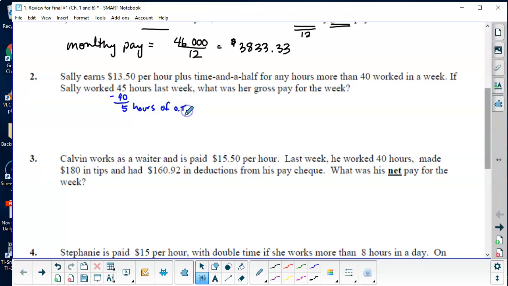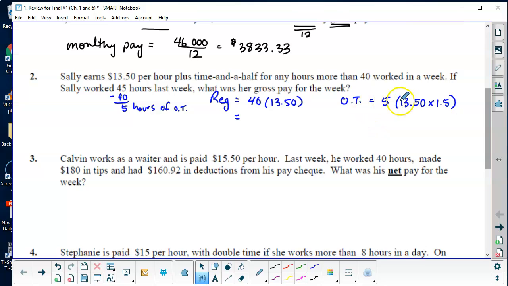You can just abbreviate it to OT. So we want to calculate her regular pay. That's going to be 40 hours times $13.50. Overtime pay is going to be 5 hours at $13.50 times 1.5.